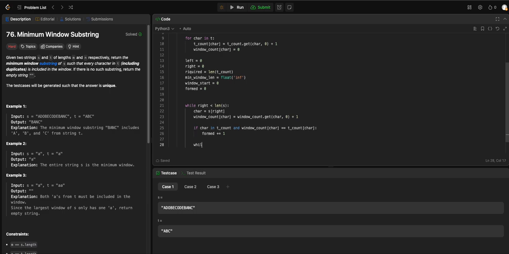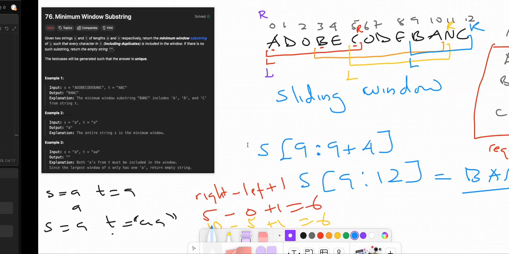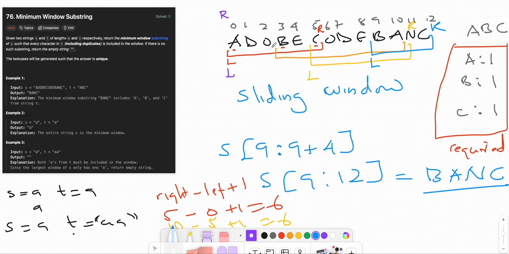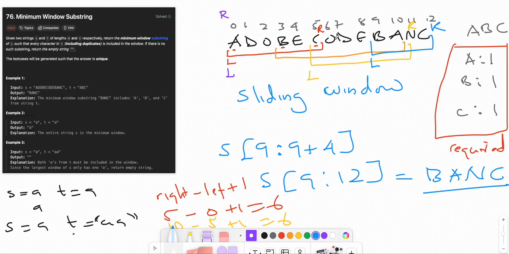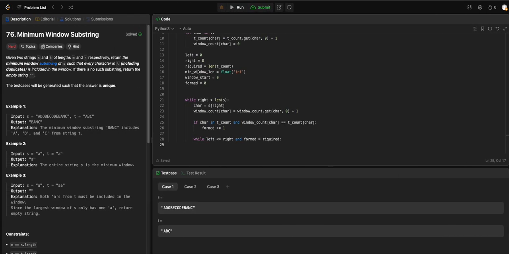So while left is less than or equal to right and formed is equal to required, we calculate the length now, right? Length is right minus left plus 1, right?